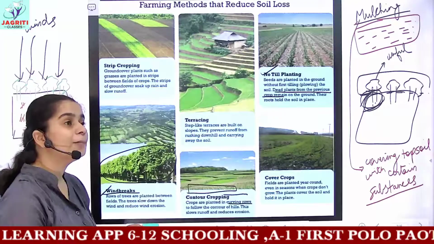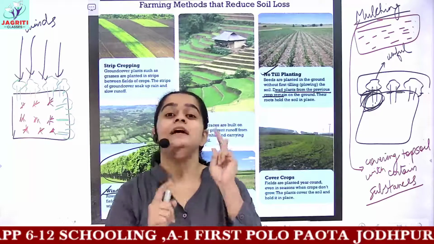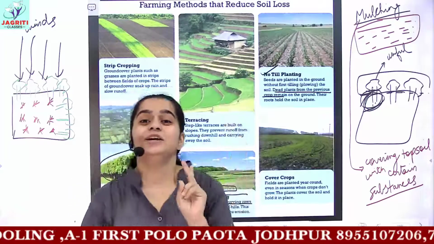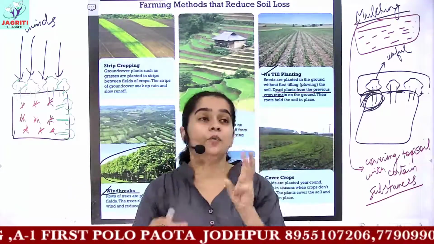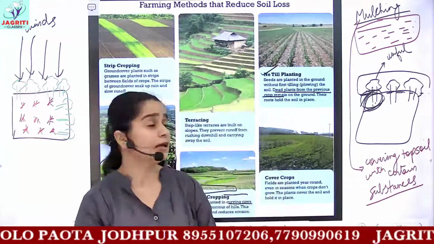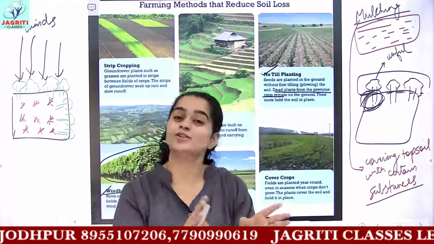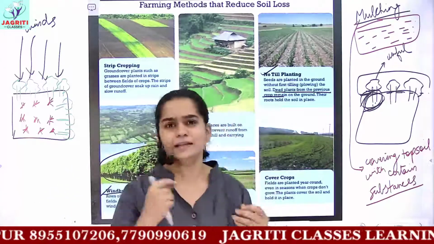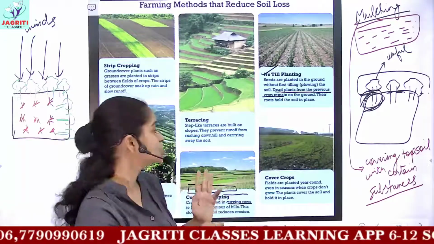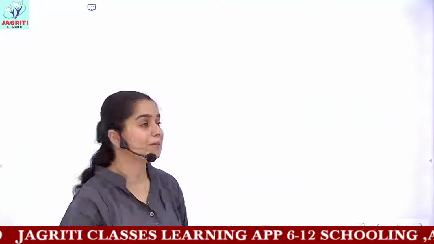So now we have completed all the accounts of soil, that is, how soil formation takes place, the agents responsible for soil formation, sun, wind, water and living organisms. Then next we did what the factors are which lead to soil erosion, and some of the methods or steps which we can take to prevent soil erosion. So you can get these kinds of 4 types of questions in your examination. So we have done this topic. Now we are moving on to the next topic, which is the biogeochemical cycle.